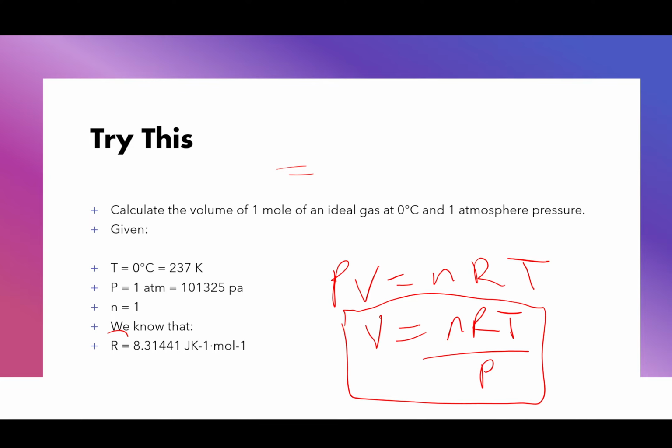Can anybody remind me of what the SI unit for pressure is? The SI unit for pressure? Hopefully you guys know what it is. Please. Nobody? Alright. The SI unit is actually the Pascal, so you guys can use Pascals for this.